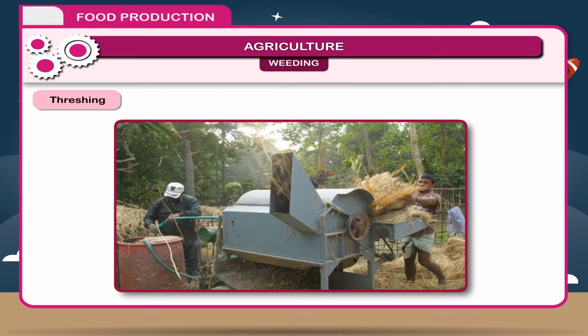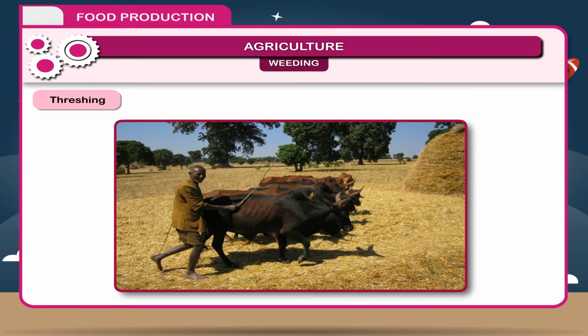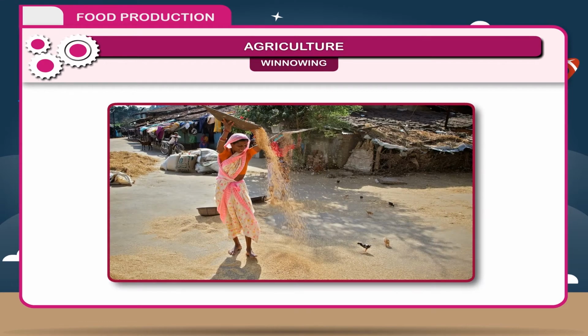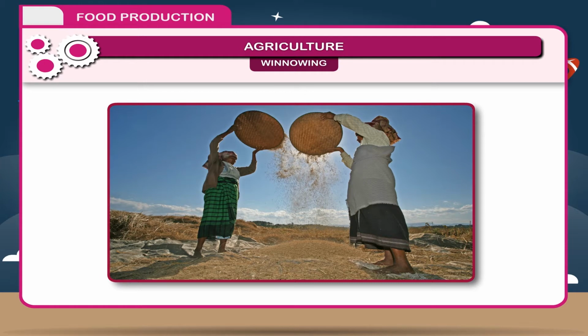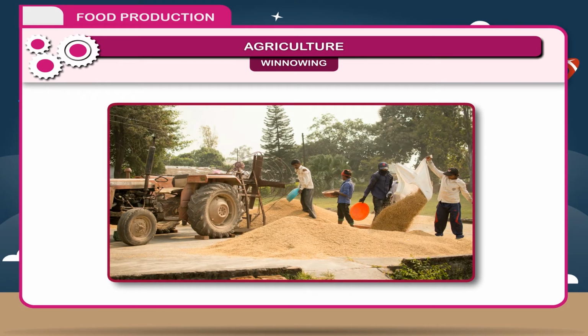The dry stem is cut into smaller pieces and stored as hay, which is used as the fodder for cattle. Threshing is done with the help of oxen, buffaloes, or mechanically by threshers. There is a machine called combine that is used both for harvesting and threshing. Winnowing. It is the process to separate grain from its husks, chaff, by tossing it in the air. The grains or seeds are heavier, which fall on the ground, whereas light hay is blown away by the wind. This is done manually or mechanically.